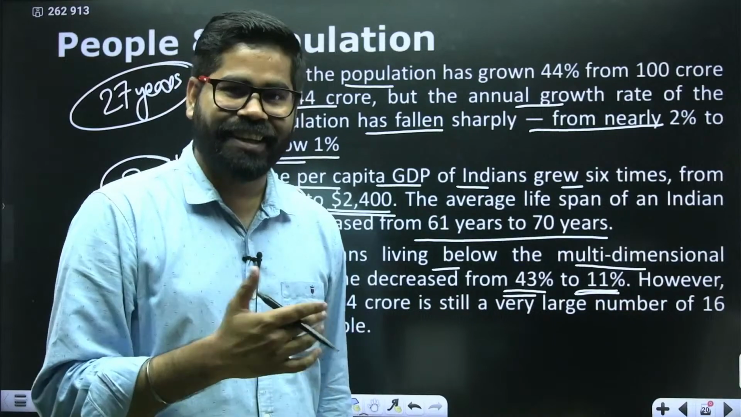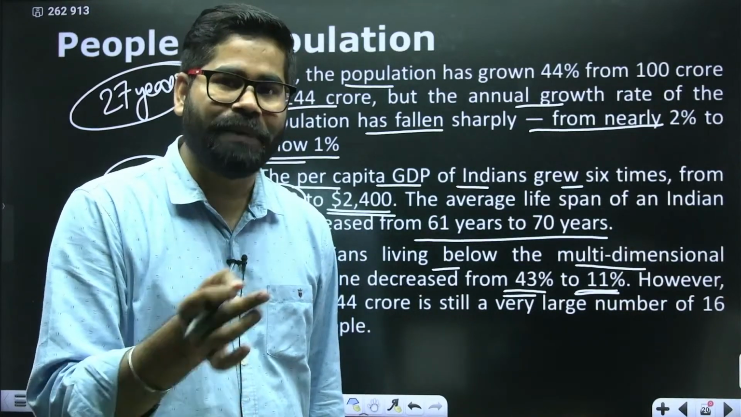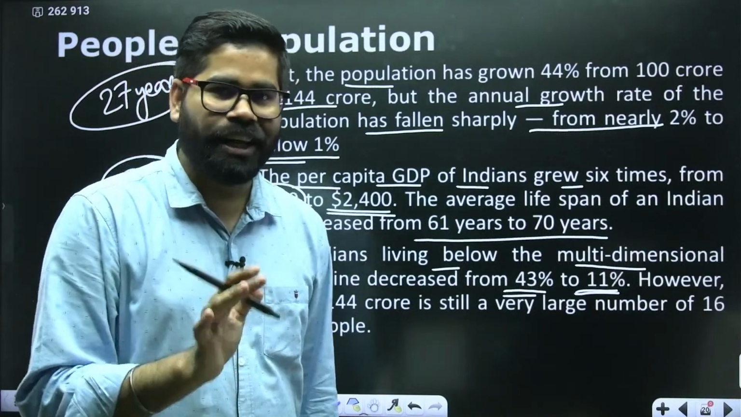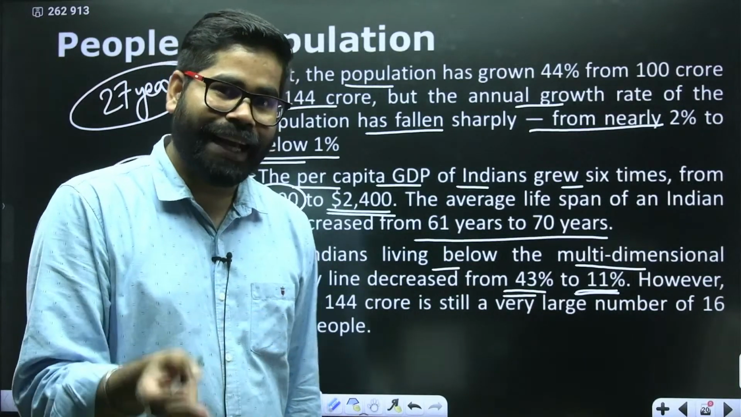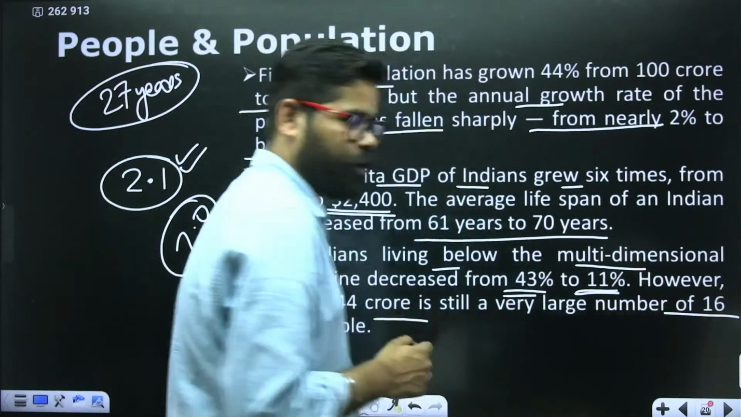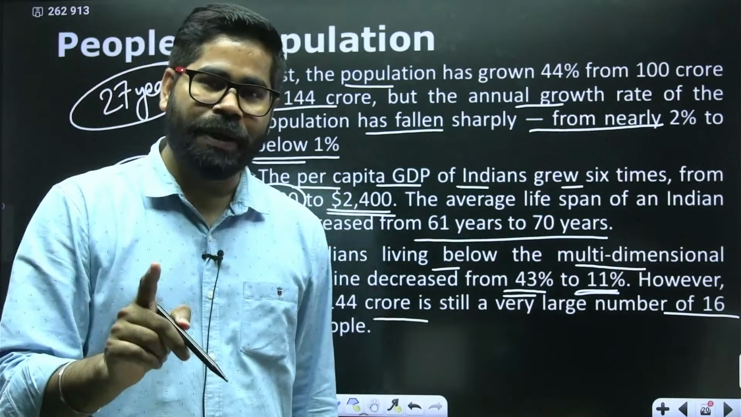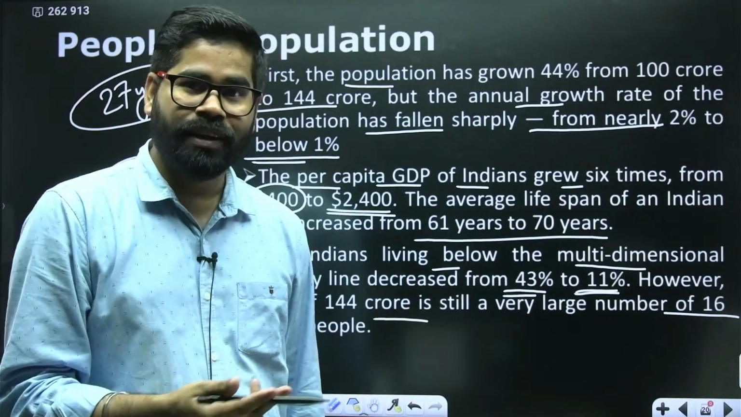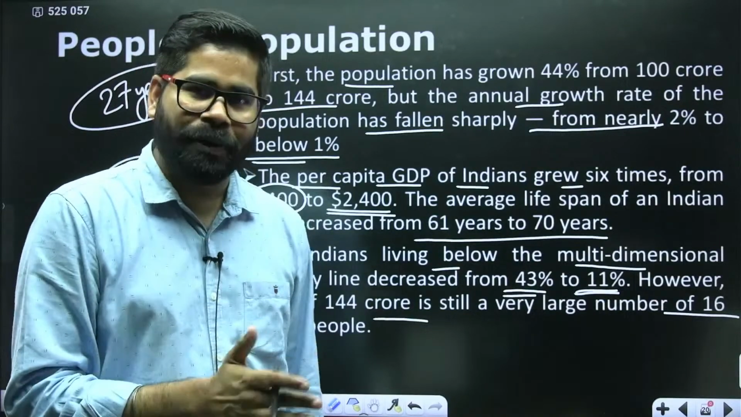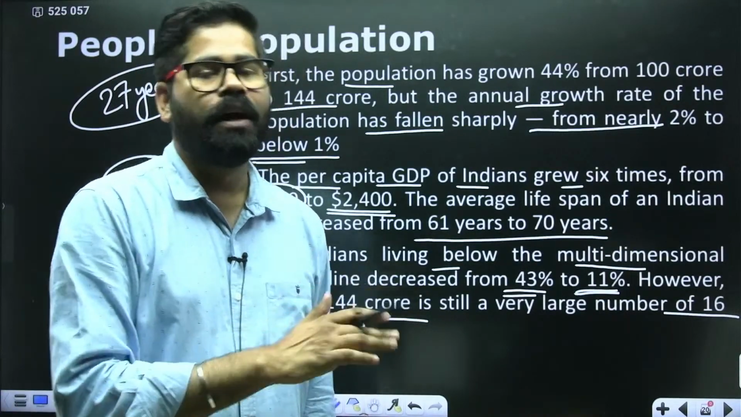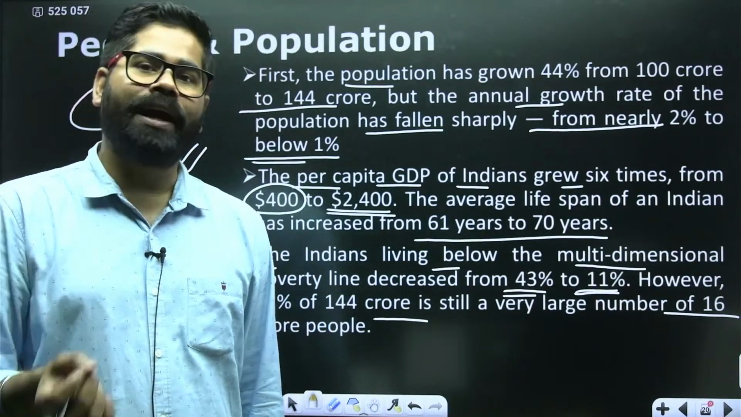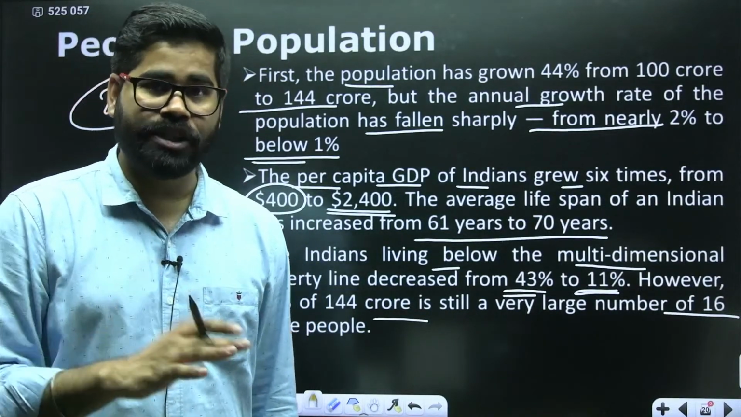Last day we have seen Russia has a population of 140 million, meaning roughly around 14 crore. Our poor people, their number is around 16 crore. So we have more people who are multidimensionally poor than the entire population of Russia itself. So we still have a huge population living under the poverty line. We have around 16 crore people in India who are multidimensionally poor.